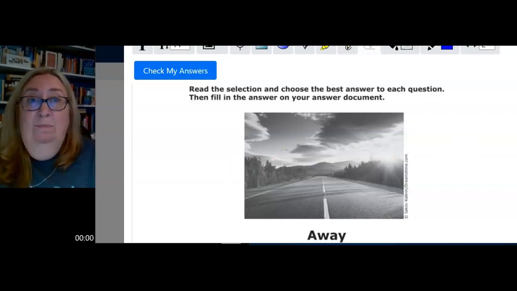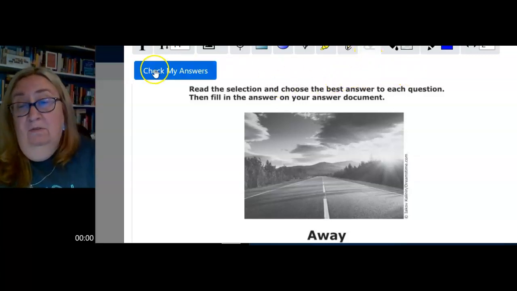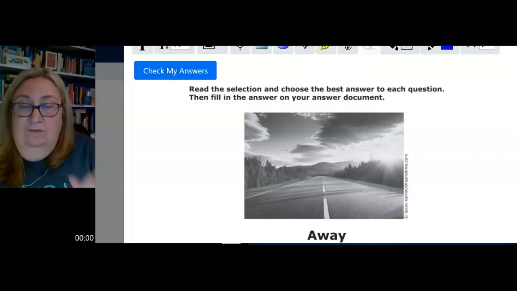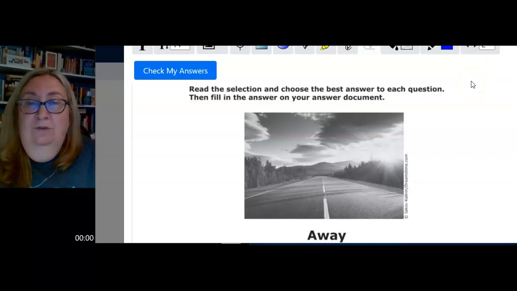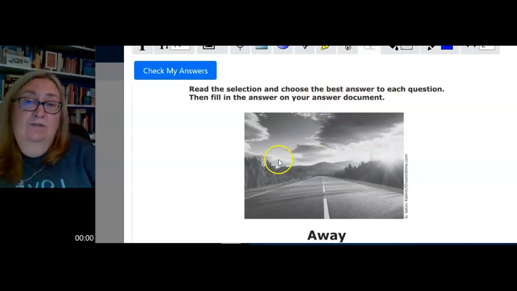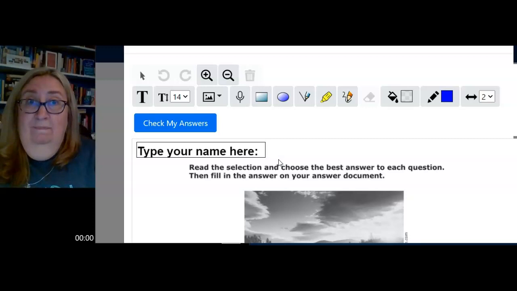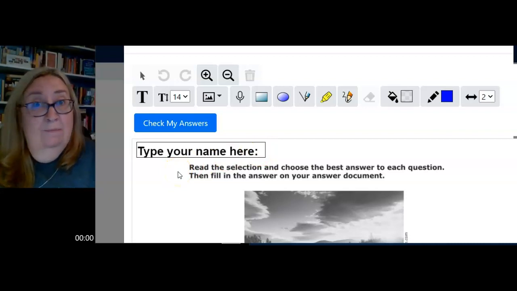If you will, please drag the tab that has my video on it over to one side of the screen. Minimize it, like not make it flat, but make it half the screen. And then go back to your Google Classroom tab and open up today's reading assignment so that it's on the other half of your screen and you can see this on the other half of your screen. We're going to work through part of this together. And you're going to want to stick around to the very end, okay? Okay. Go ahead and I want you to get that open. Type your name. If you need to pause and catch up with all the things I just said to do, do that, but then come right back.